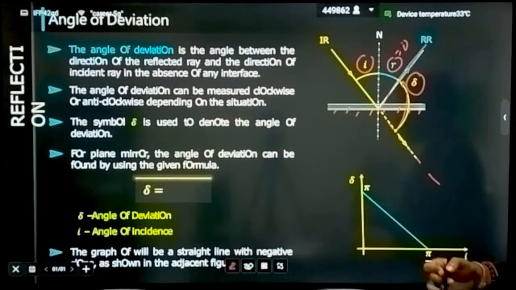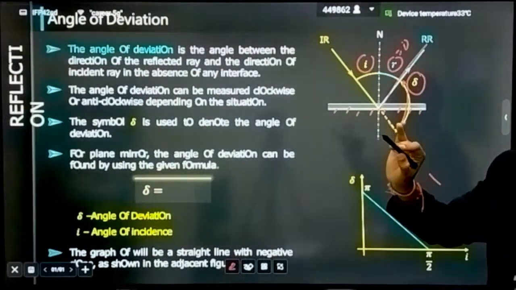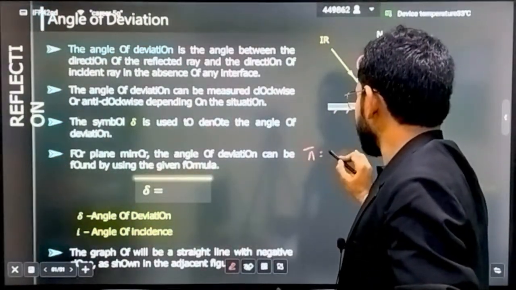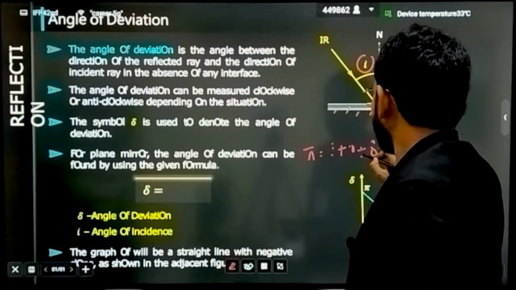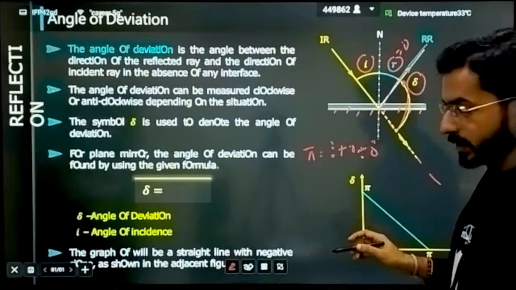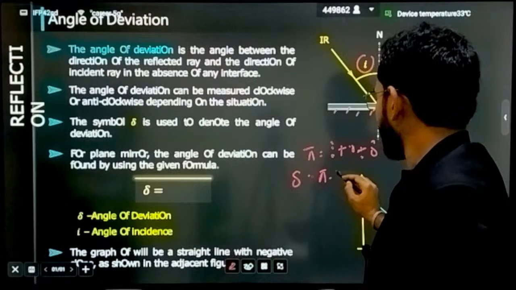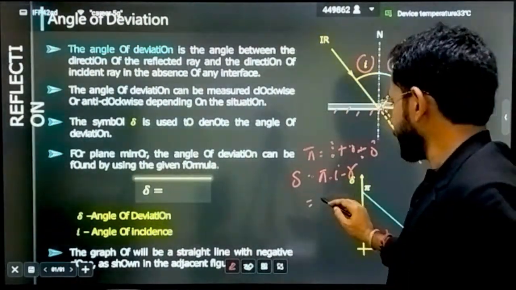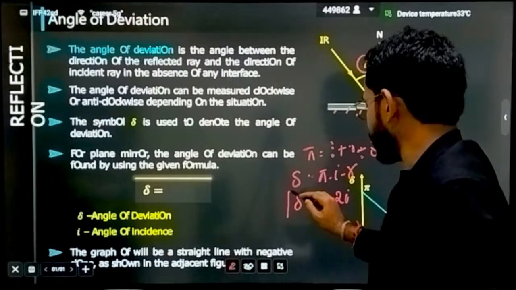And if I have to calculate it, how will I calculate it? If I ask you this complete angle, how much will you say, students? How much will this angle be? 180 degrees, correct? That means pi is equal to i plus r plus the deviation. So deviation can be written as pi minus i minus r, which can also be written as pi minus 2i.